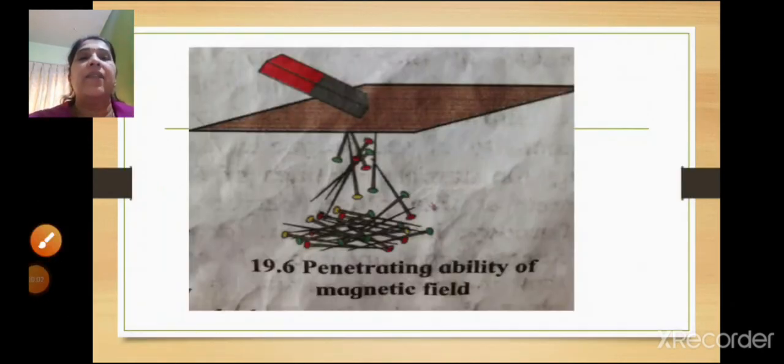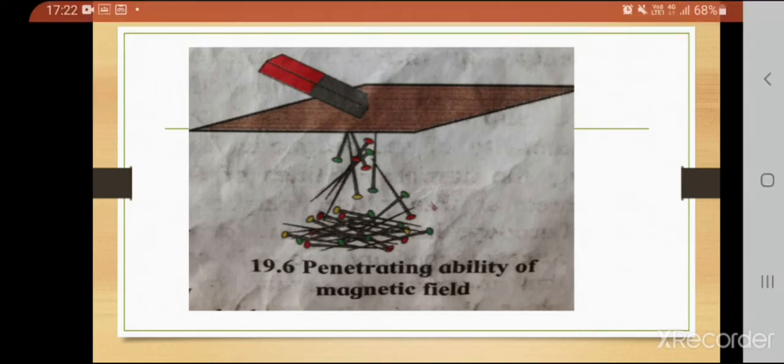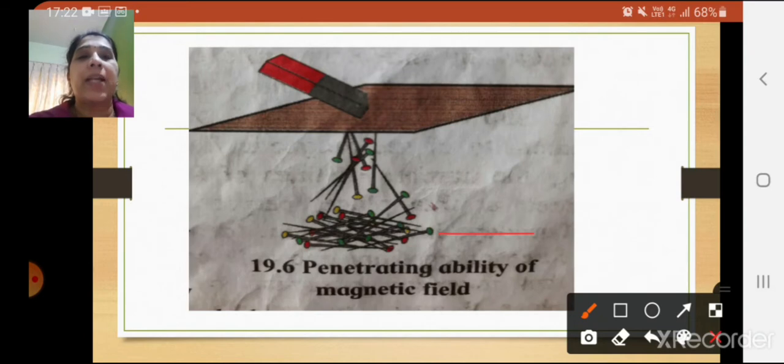Today, we are going to see the penetrating ability of the magnetic field. In this experiment, you place some pins on the table, like you can see here. Then you take a cardboard and keep it above these pins at a small distance. Then you take a bar magnet, hold it on this cardboard, and slowly move the magnet on the cardboard.